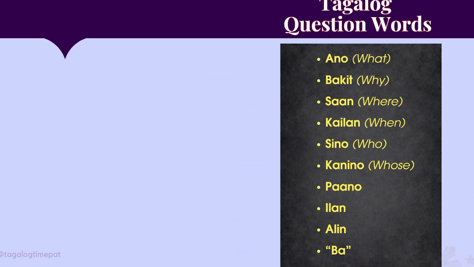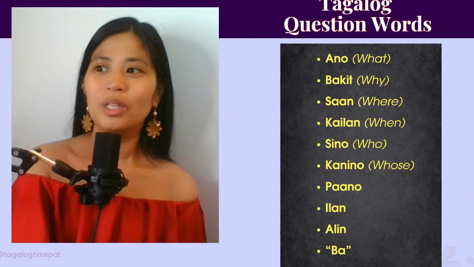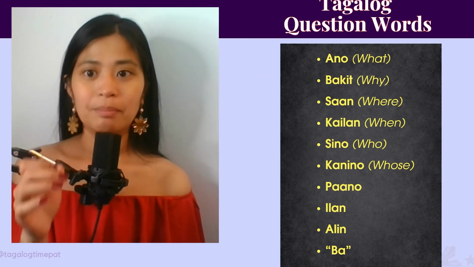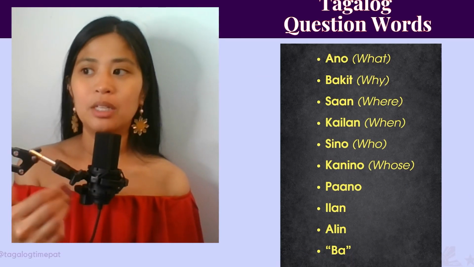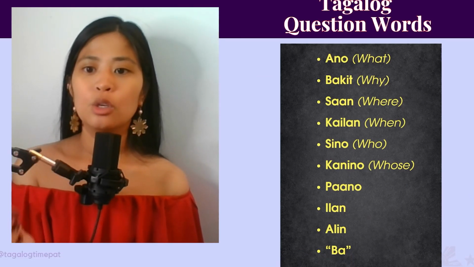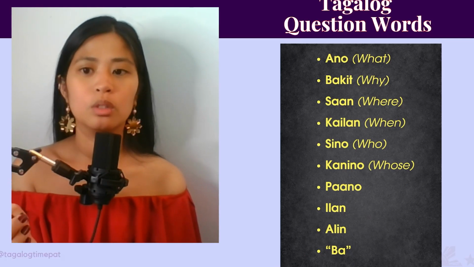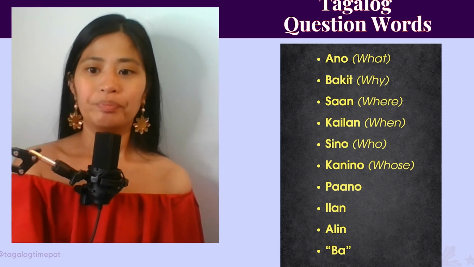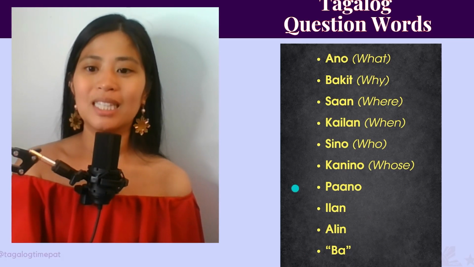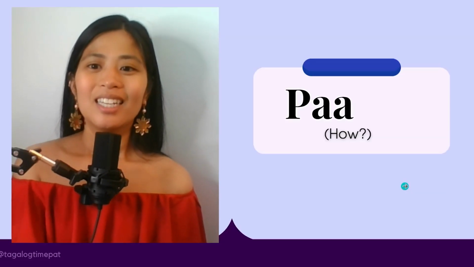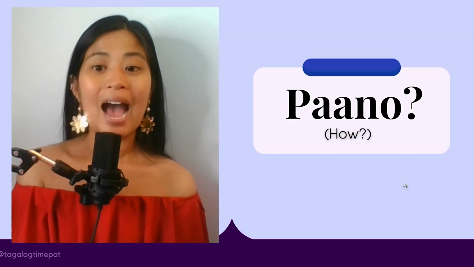Let's just look at all of the questions that we have learned here. So we learned ano means what, bakit means why, saan means where, sino means who, kanino means whose. Then we're going to learn these last four here. Next, paano means how.